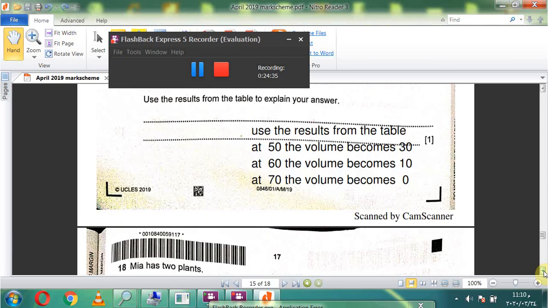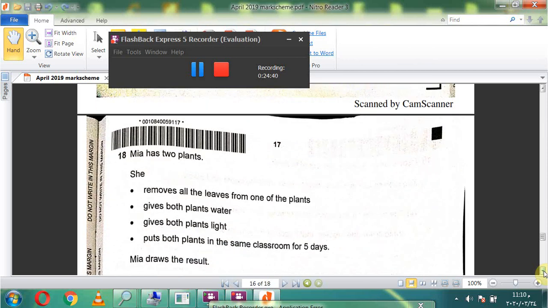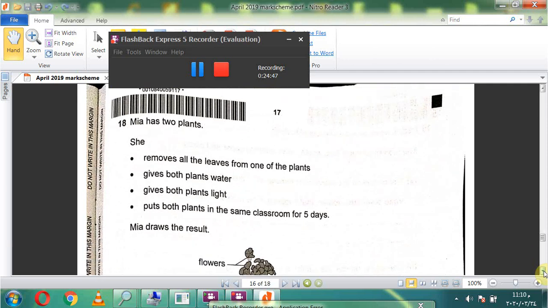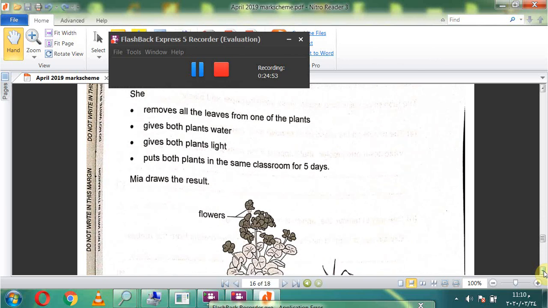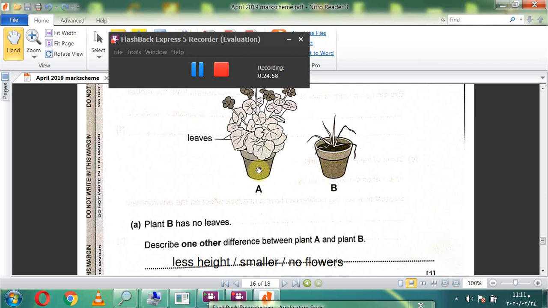18. Maya has 2 plants. She removes all the leaves from one of the plants, gives both plants water, gives both plants light, and puts both plants in the same classroom for 5 days. Maya draws the result. Here plant A and here plant B. Plant B has no leaves. Describe one other difference between plant A and plant B.